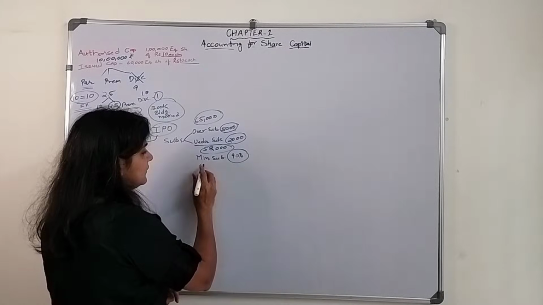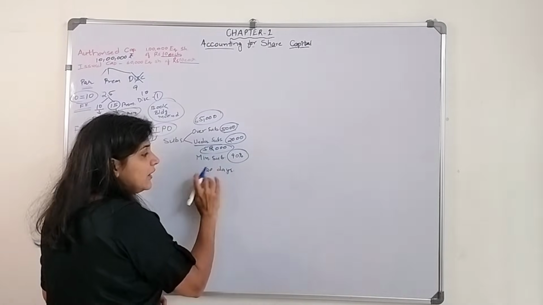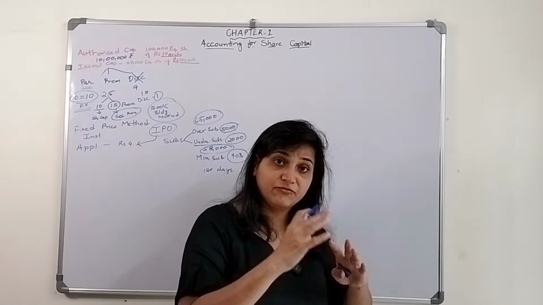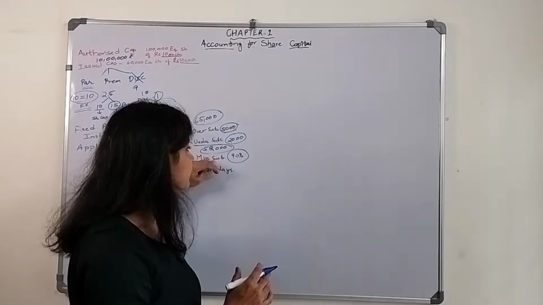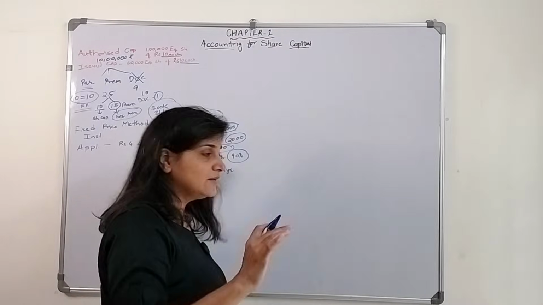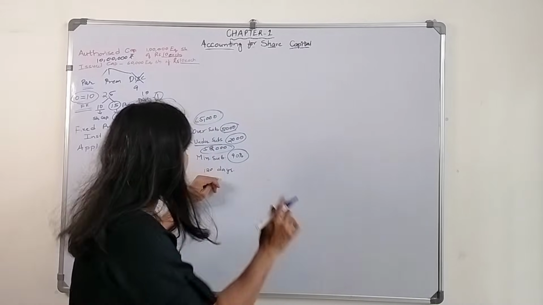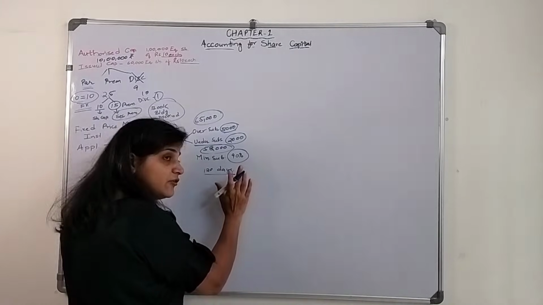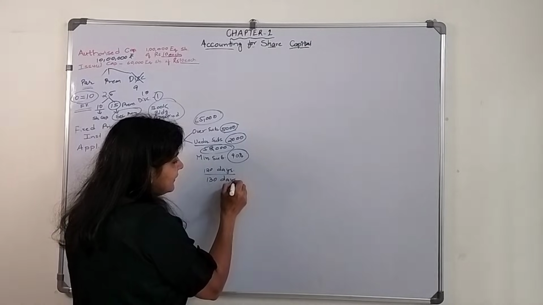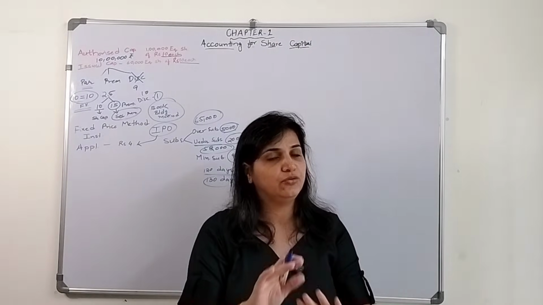Earlier there was a rule of 120 days: within 120 days of asking people for money there should be minimum subscription. If minimum subscription is not there within 120 days, then within 130 days, they get 10 days to refund the entire amount to the public.